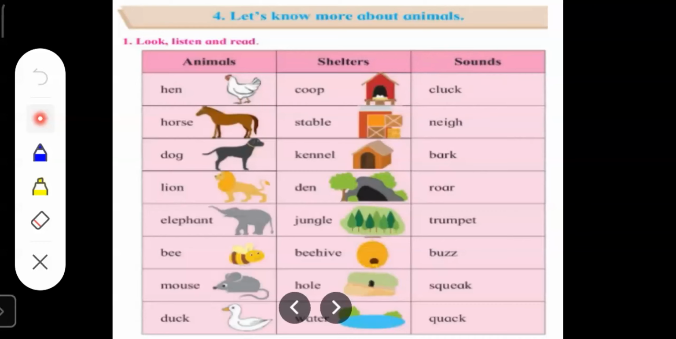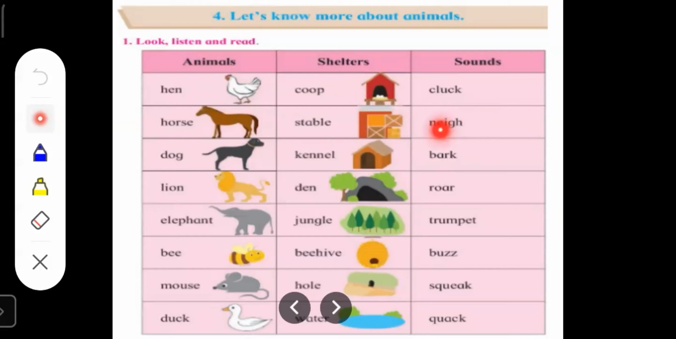Next picture you can see, this is a picture of a horse. Hen is a domestic animal. Similarly, horse is also a domestic animal. It is not kept in home, children, but we normally see horses in farmhouse. In the farmhouse, a separate home is made for them. The place where horses are kept is called as stable.